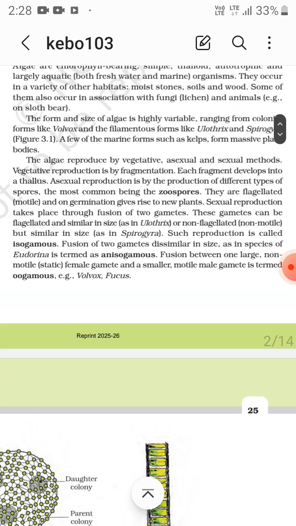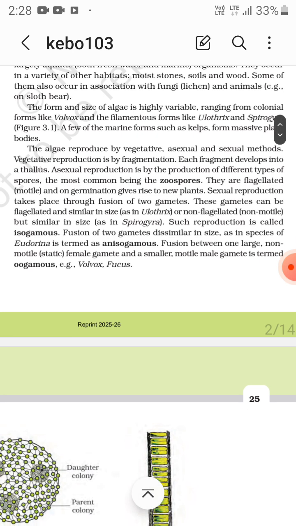Now algae reproduce by vegetative, sexual and asexual methods. Vegetative reproduction is by fragmentation. Each fragment develops into a thallus, the type of body present in the algae, that is thalloid. Asexual reproduction is by the production of different types of spores, the most common being the zoospores. They are flagellated, motile. On germination they give rise to new plants. Sexual reproduction takes place through the fusion of two gametes. These gametes can be flagellated and similar in size as in Ulothrix, or non-flagellated, that is non-motile, but similar in size as in Spirogyra. Okay.